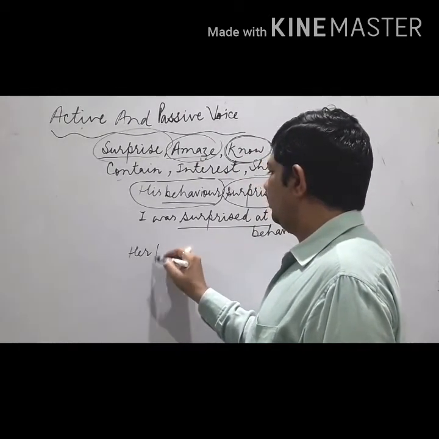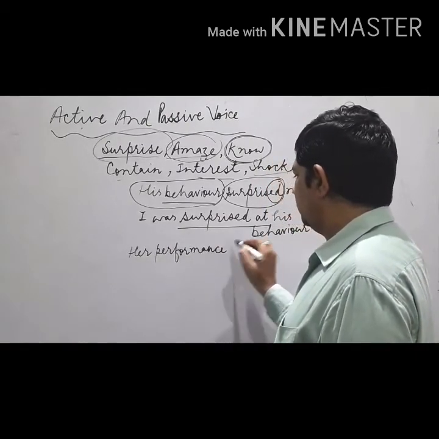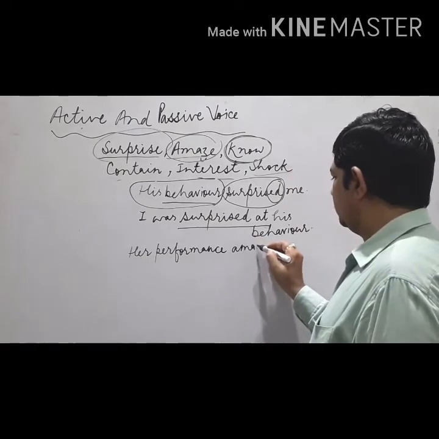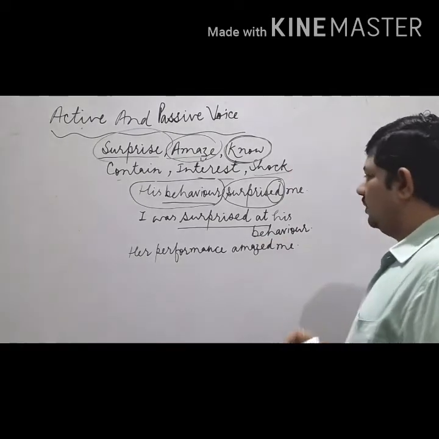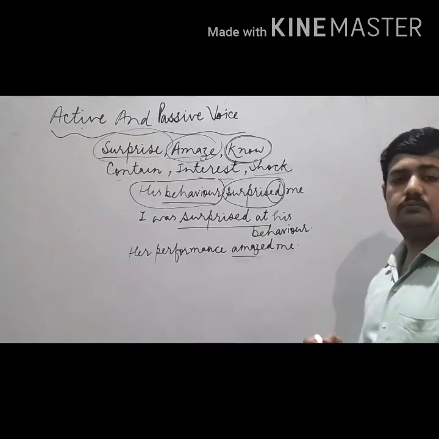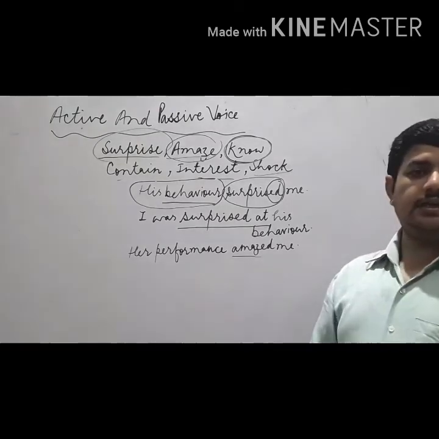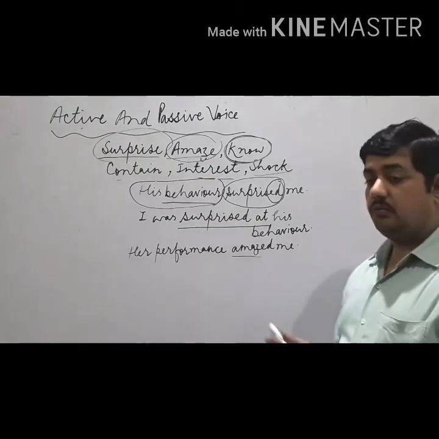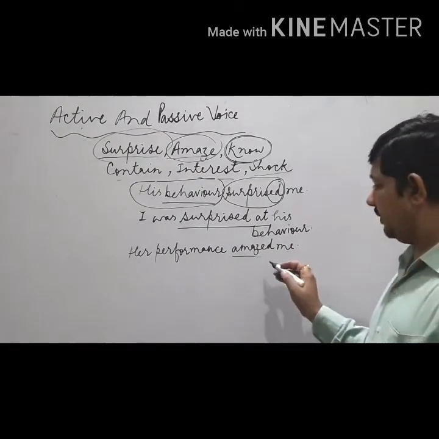One more we'll do, like amaze. Her performance amazed me. Her performance amazed me. So again, with this verb we are not to use that particular word by. We have to use what? At, the preposition.